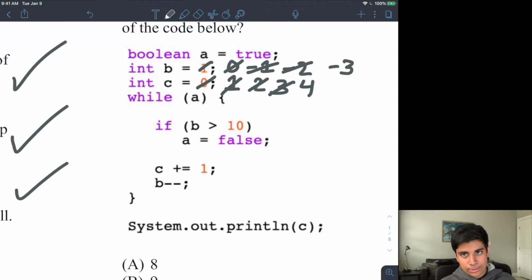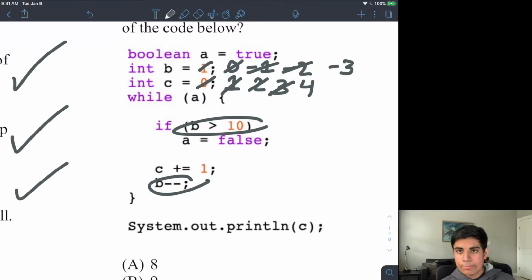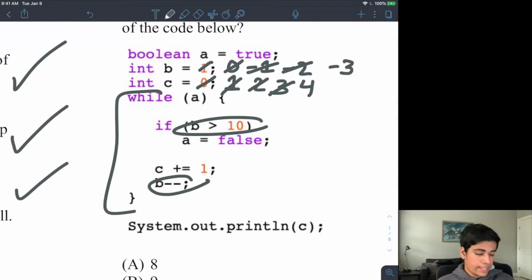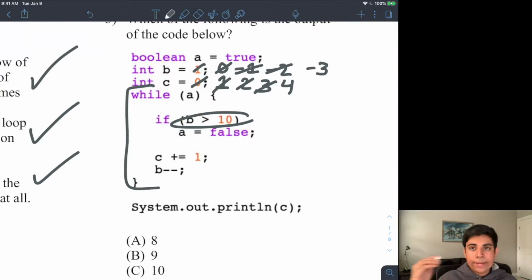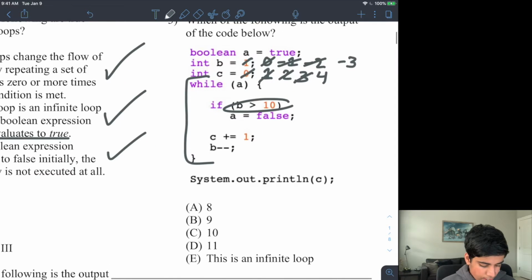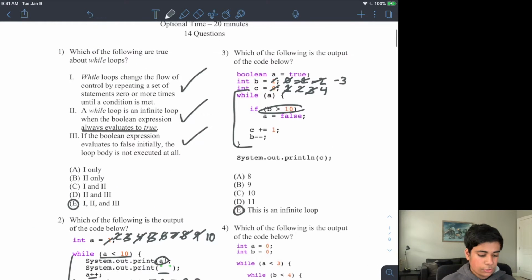Are you starting to see the problem? My condition to end my loop is that B has to be greater than 10. But because here I just keep lowering B, I'm actually getting farther from my goal than closer to my goal. And there's no case in here where I'll actually be able to increase B. Therefore, when I am running this loop, it's going to keep repeating over and over again until there is no end. So therefore, out of the answer choices of 8, 9, 10, 11, the correct answer will be this is an infinite loop. Okay?